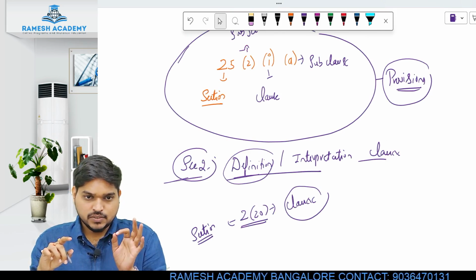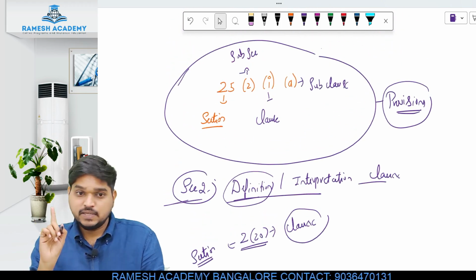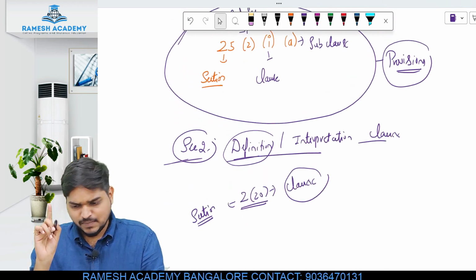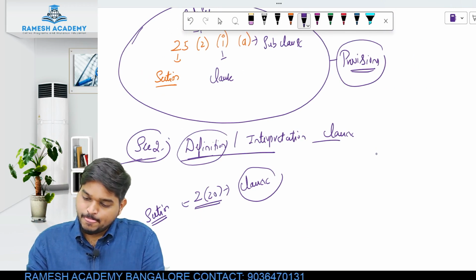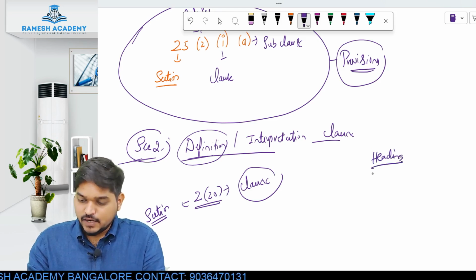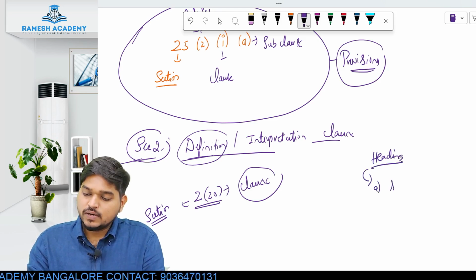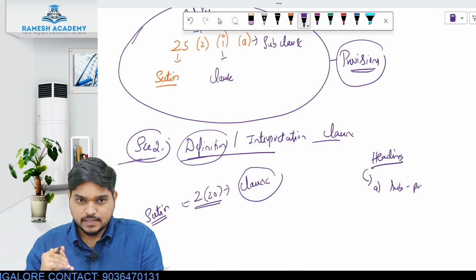This is understood now. Why is it called a clause and why is it not called a subsection? That you have to understand by logic. Simple logic: if I write something as a heading, this is the main part, and if I want to write something below it, that is called the sub part. This is your main part and the sub part is given below.